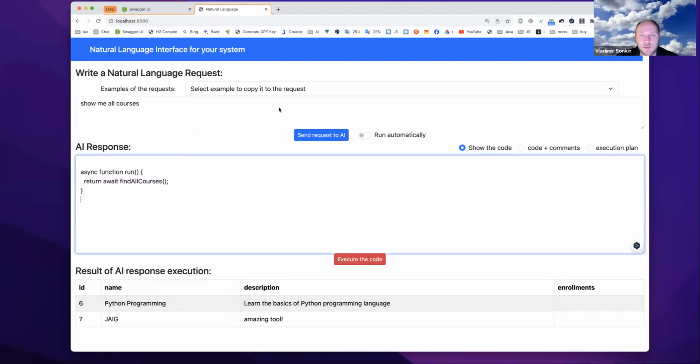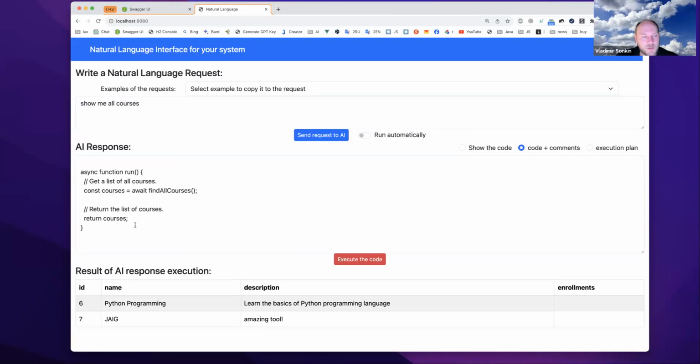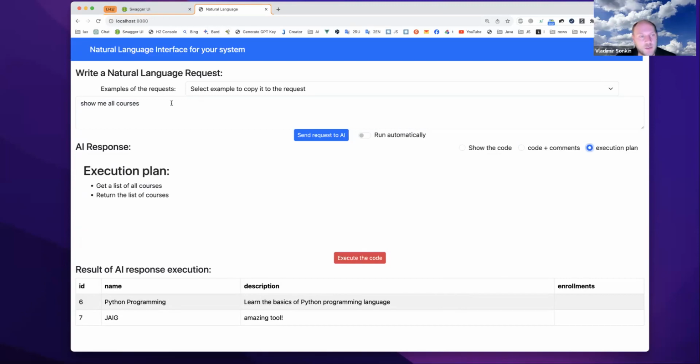In addition, I'm able to generate code with comments. So this is the code with comments, and I also have a mode for non-programmers, for no-code programming. I can create this request, and this is the execution plan. It shows what it is going to do, and I can execute it. Or if I don't like this plan, I can choose not to execute it.